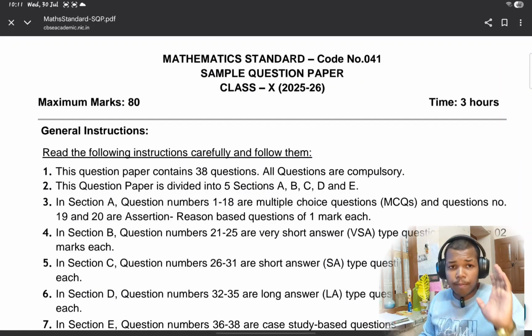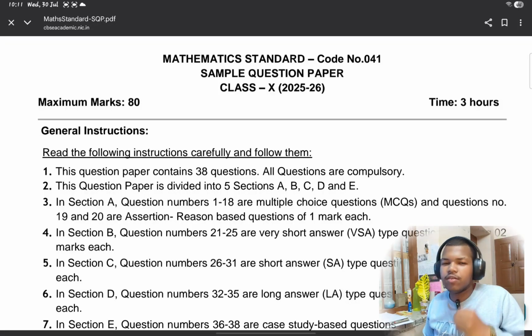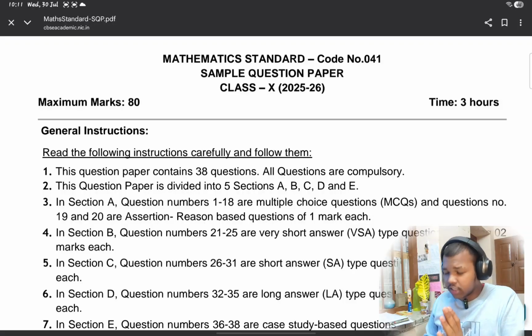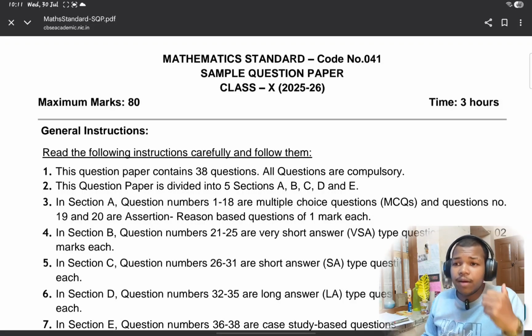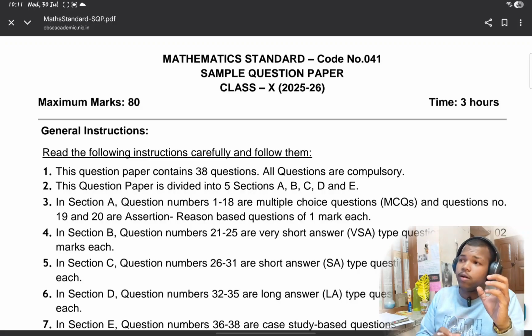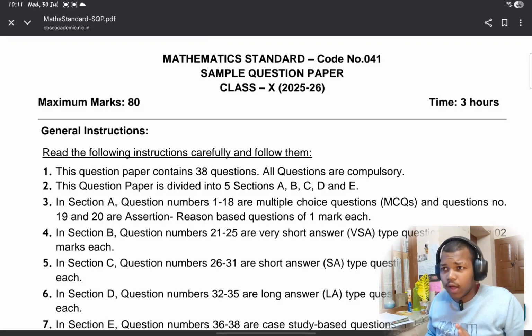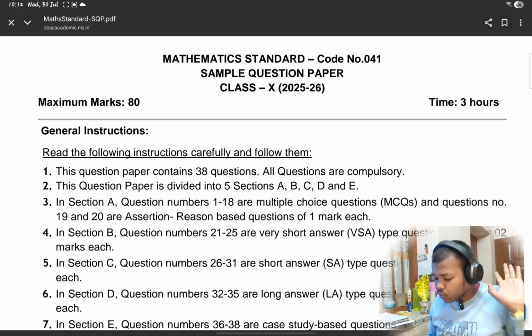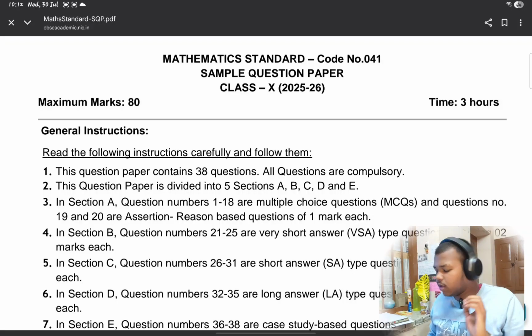Coming to the mathematics question paper, there is not much change, or very little change, or no change in the question paper of mathematics, because it's only one book. There are no multiple books. Science is divided because there are 3 books, like physics and chemistry in one, and biology. So there are 3, but mathematics is combined into one only. So there is no change in the mathematics sample question paper.